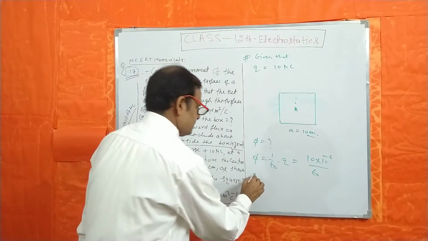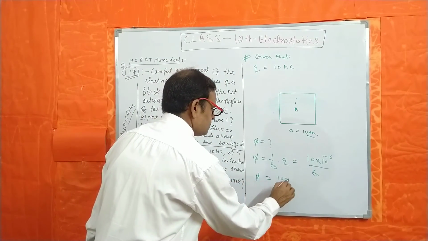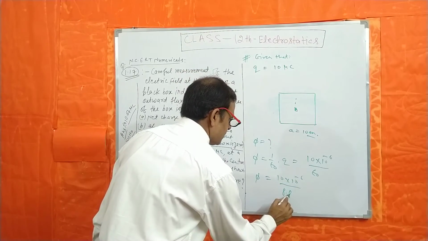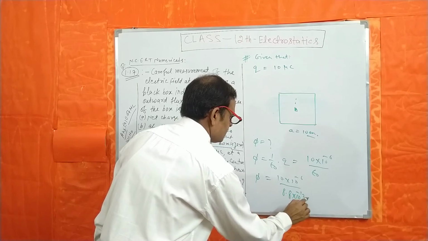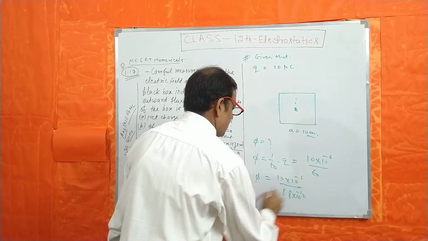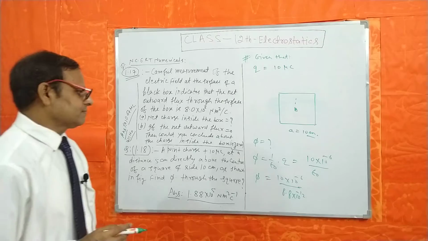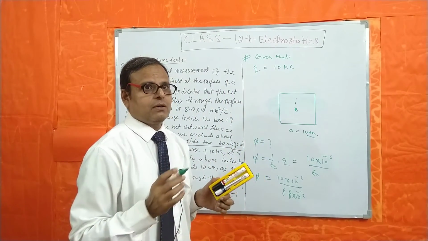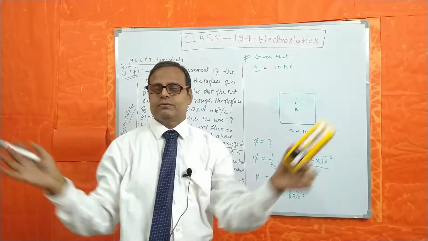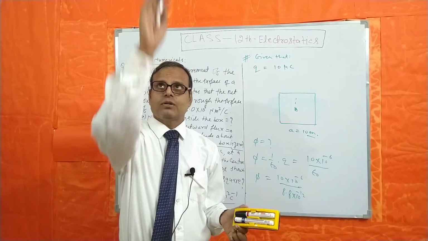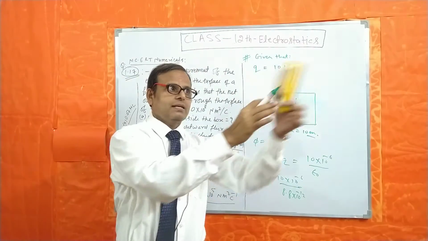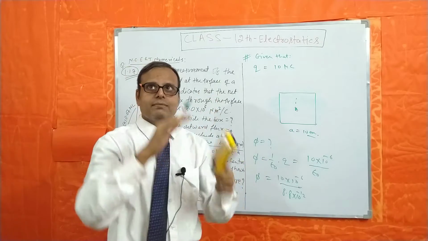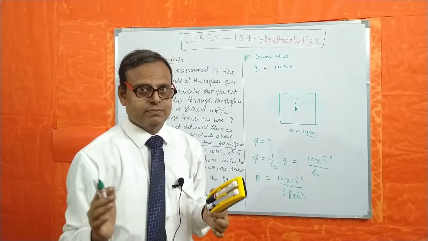We can put the value of epsilon naught, that is 10 into 10 to the power minus 6 divided by 8.8 into 10 to the power minus 12. This is the total flux through the cubical surface. There are 6 surfaces if we consider a cube: bottom, top, left, right and the other two. That means 6 surfaces are there in a cube.